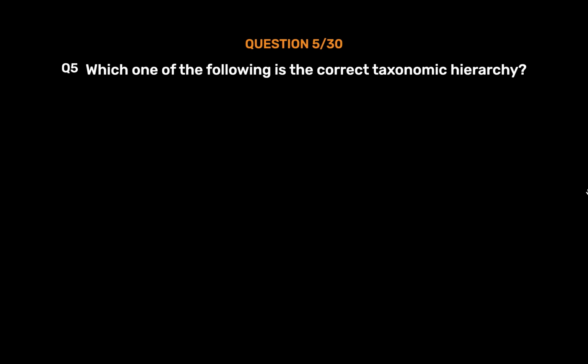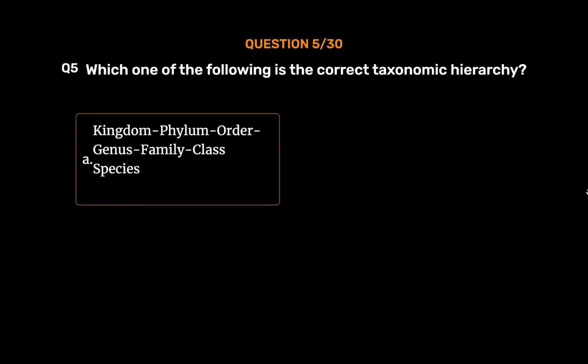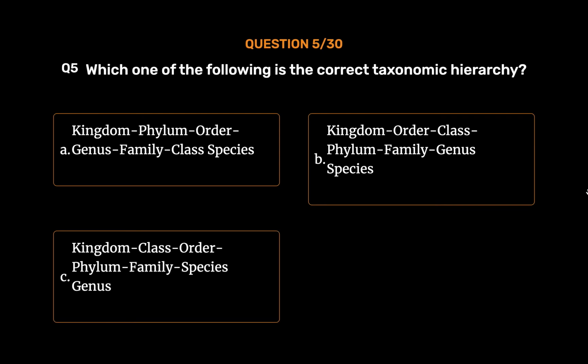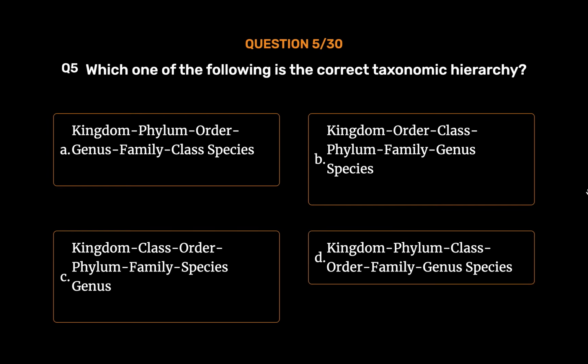Question number 5. Which one of the following is the correct taxonomic hierarchy? Option A. Kingdom, phylum, order, genus, family, class, species. Option B. Kingdom, order, class, phylum, family, genus, species. Option C. Kingdom, class, order, phylum, family, species, genus. Option D. Kingdom, phylum, class, order, family, genus, species. The correct answer is Option D.